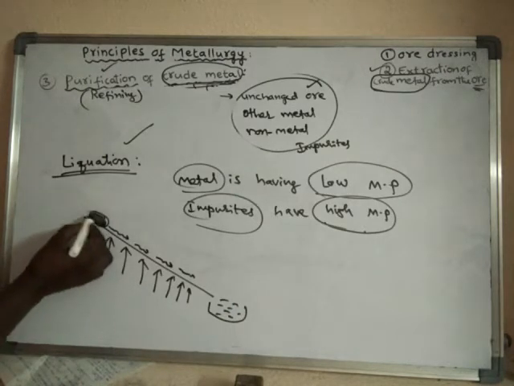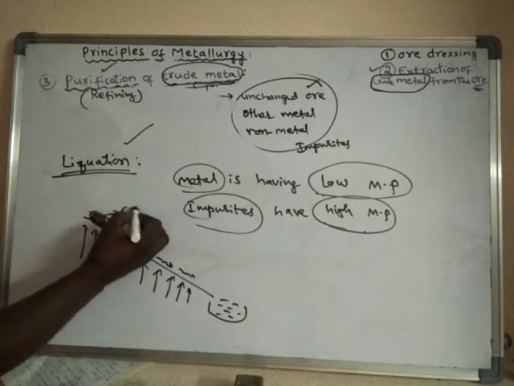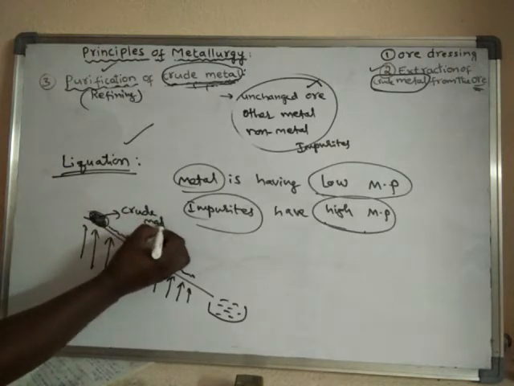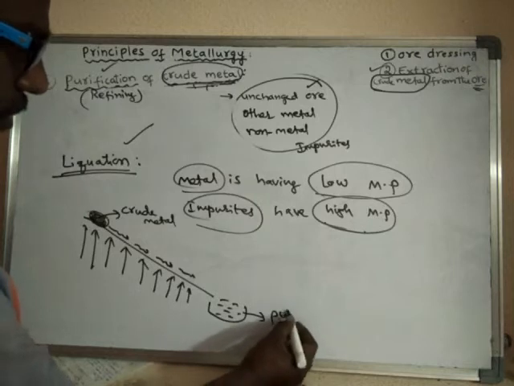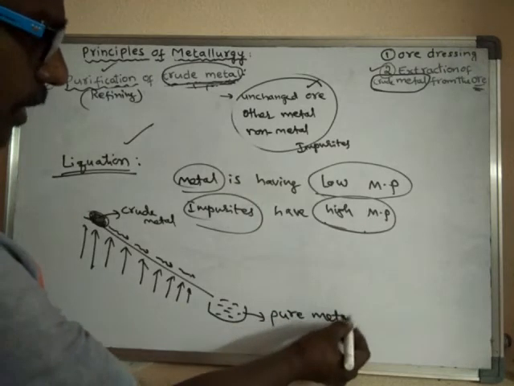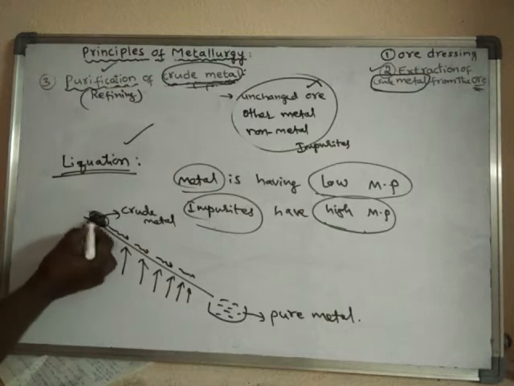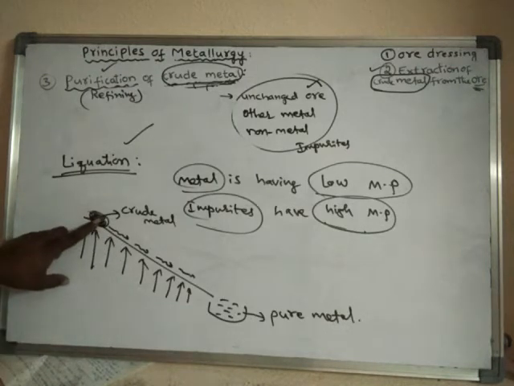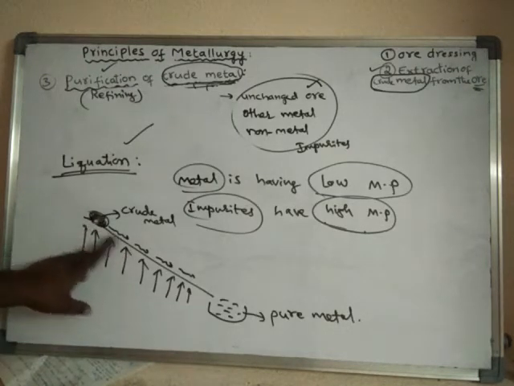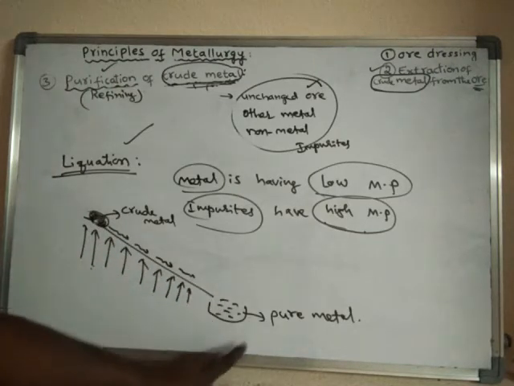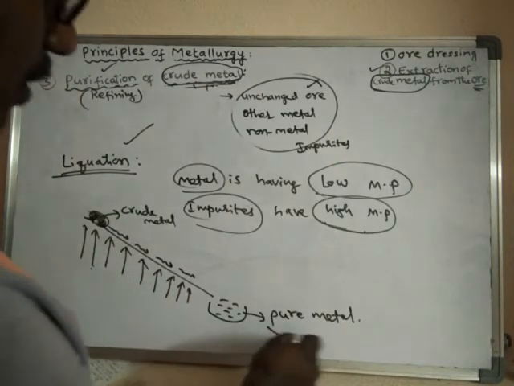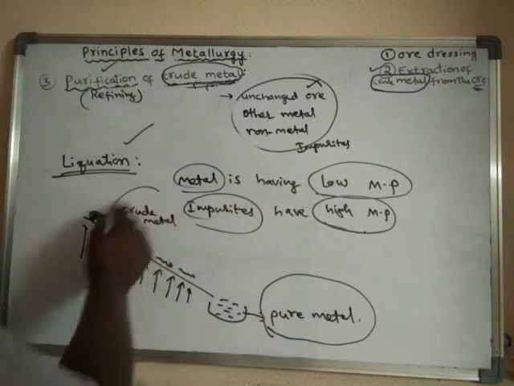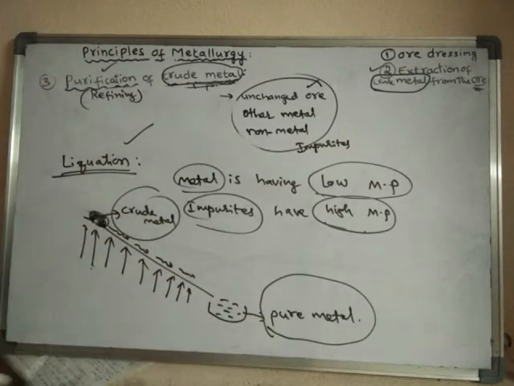So what is happening here? It is crude metal, but at the bottom we will collect what? Pure metal. So the impurities will remain on the sloping surface only, but the metal will flow. Finally, that pure metal will flow and we will get the pure metal. That means crude metal is converted into pure metal by this method.